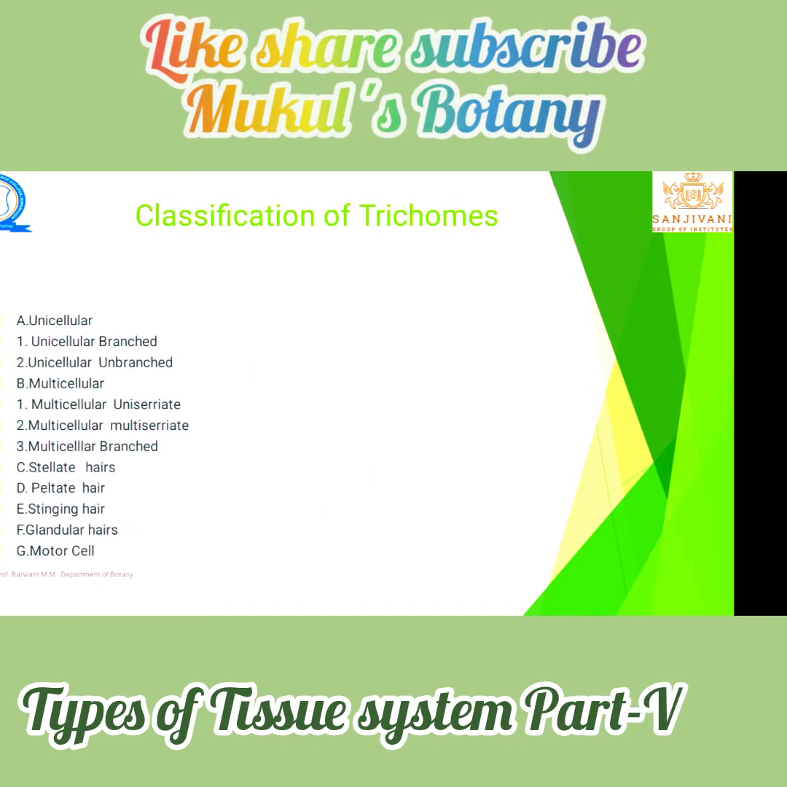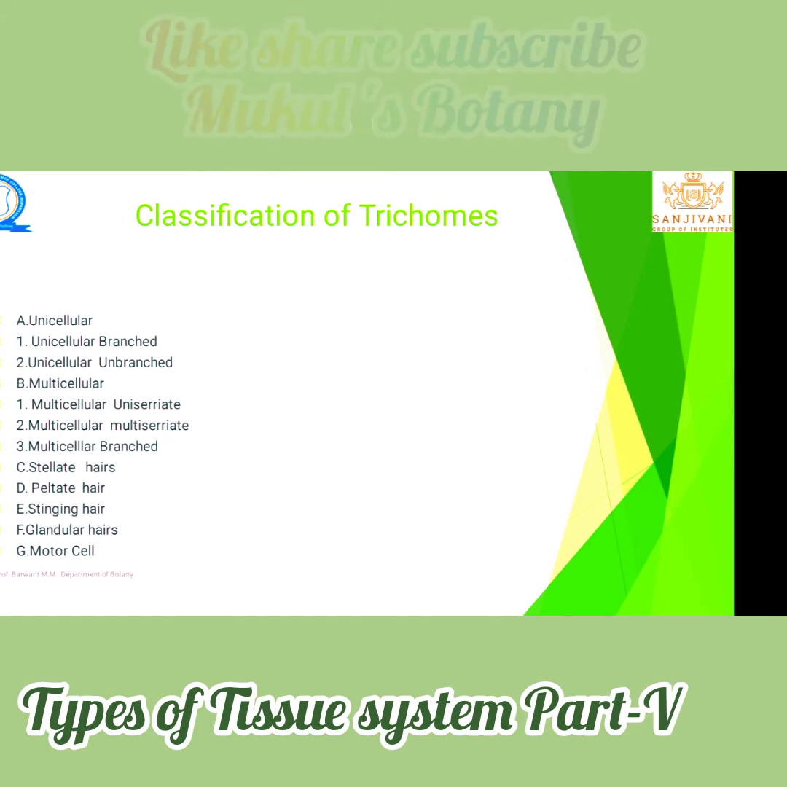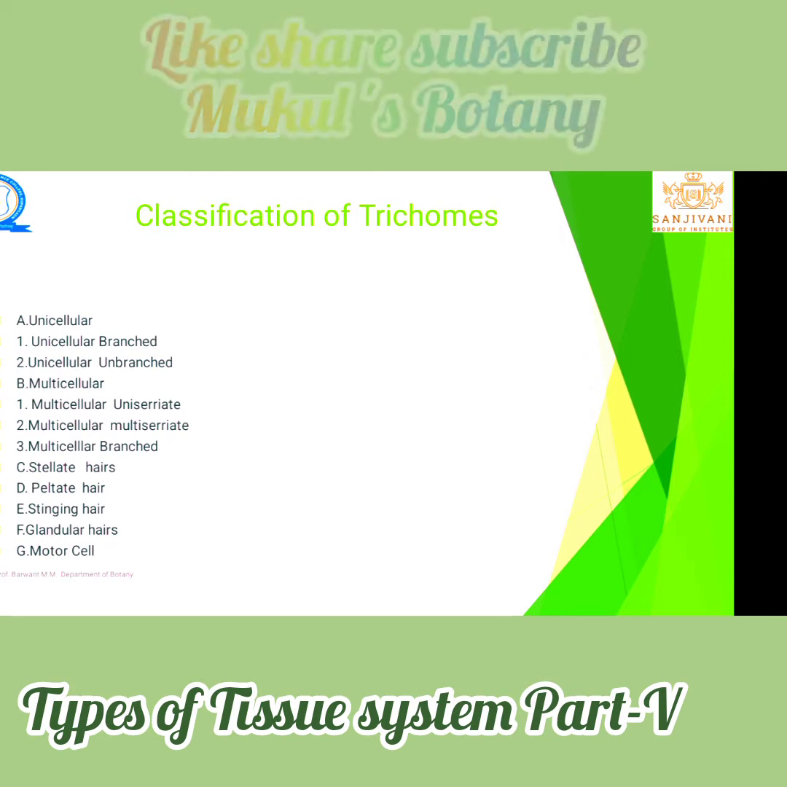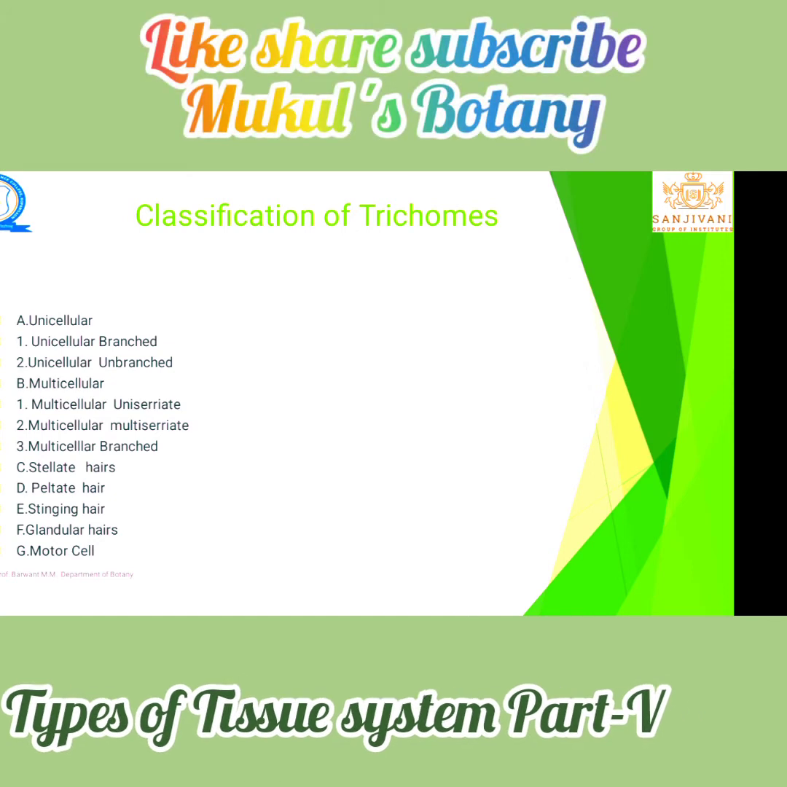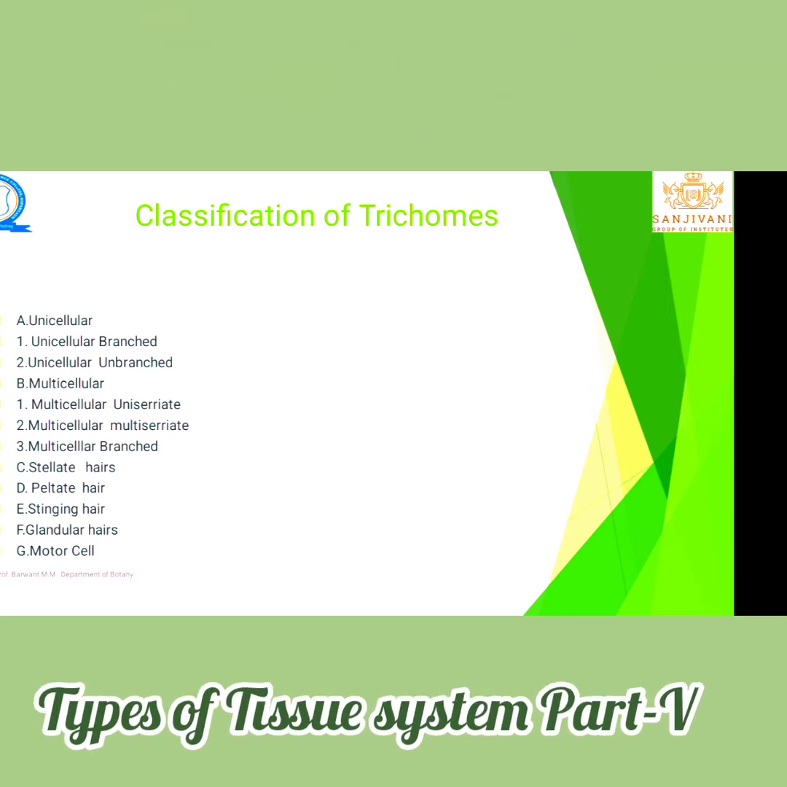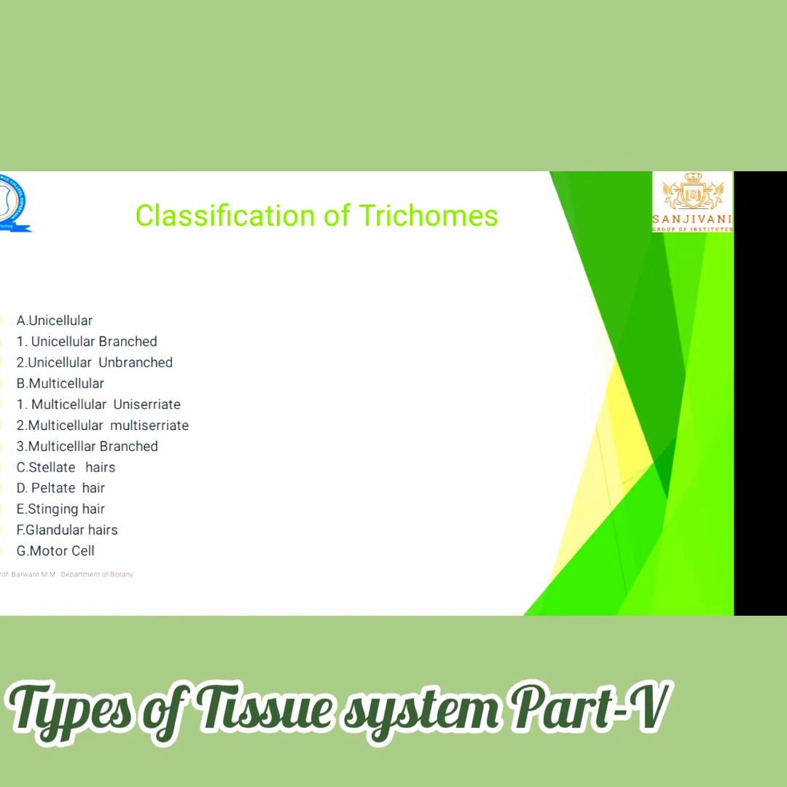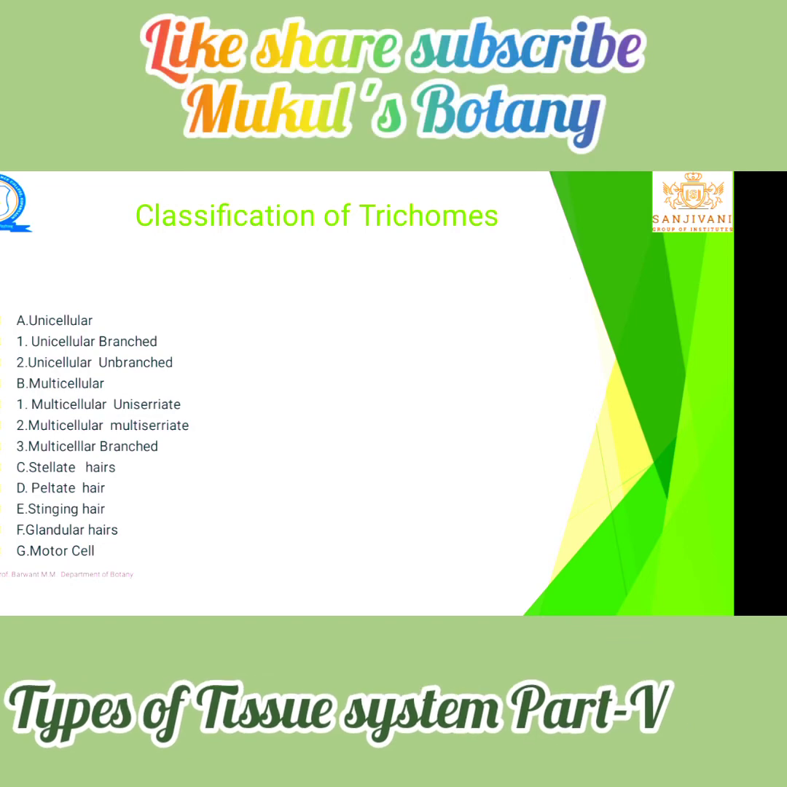Let's see the different types of trichomes. The types are simple, we can easily remember. Unicellular branched trichomes, unicellular unbranched trichomes. Multicellular: uniseriate, multiseriate, and multicellular branched. Those are the three types of multicellular trichomes. Then stellate hair, peltate hair, stinging hair, glandular hair, and motor cell trichome. Those are some types of trichomes.